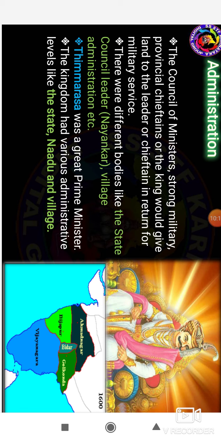There were different bodies like the council of leaders, the village administration, and so on. Timmarasa was the great prime minister. The kingdom had various administrative levels like the state, nadu, and then village. The kingdom was administered at three levels. The first one is the state, and then nadu, and then the village.